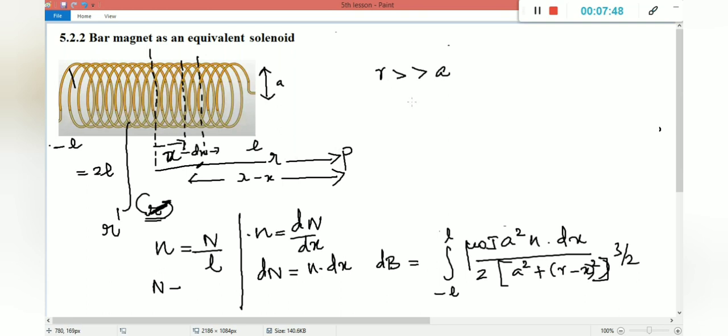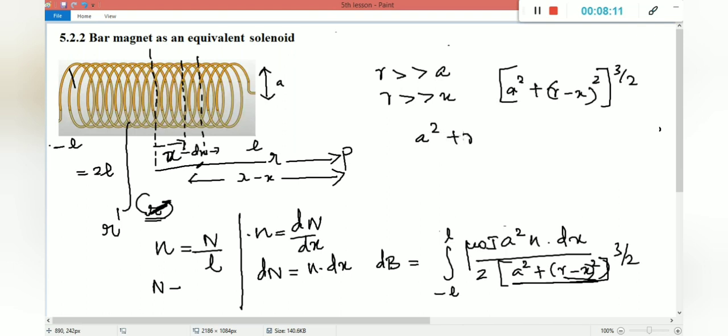R is much greater than A and R is much greater than X. So you can simplify this denominator value. Instead of a square plus r minus x the whole square, the whole power 3 by 2, what can we do? A square plus r square, because x is negligible, right?